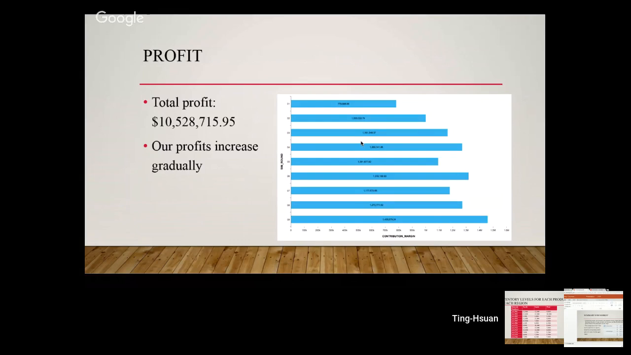As for the total profit we earned during 9 rounds, the amount is about $10,528,000. Based on the figure, our profit increased gradually and steadily, which I believe is a good condition.